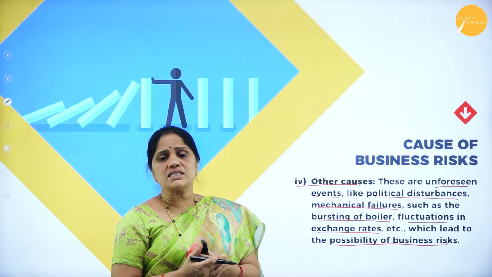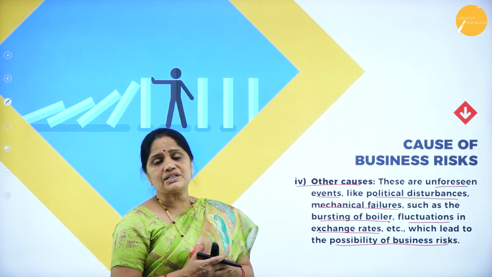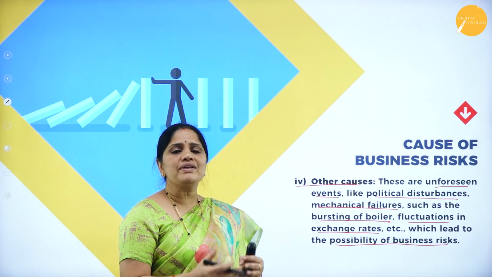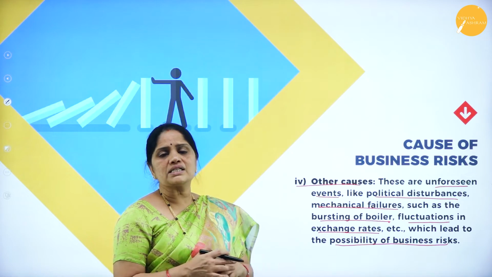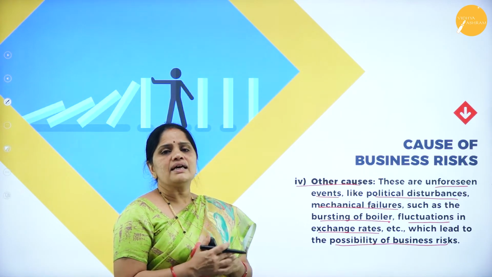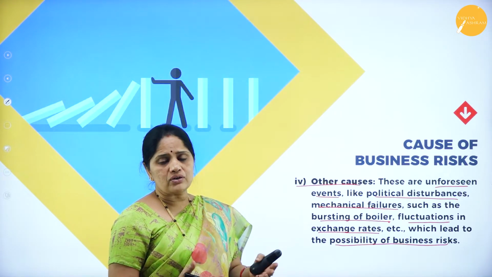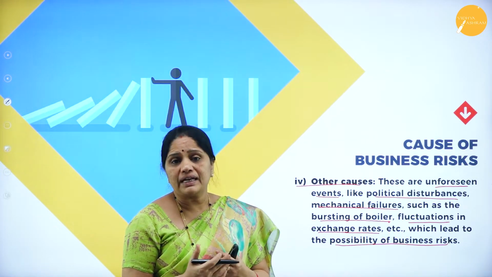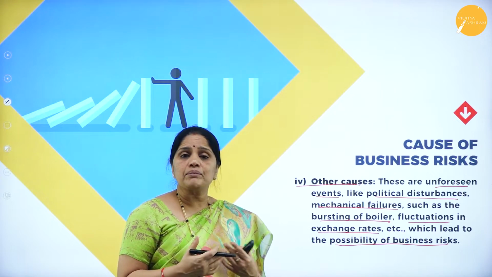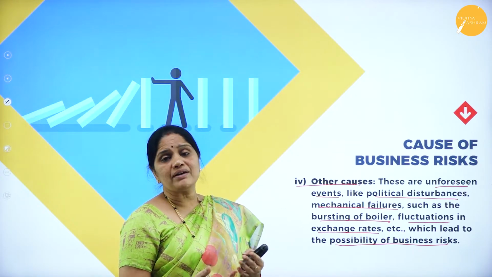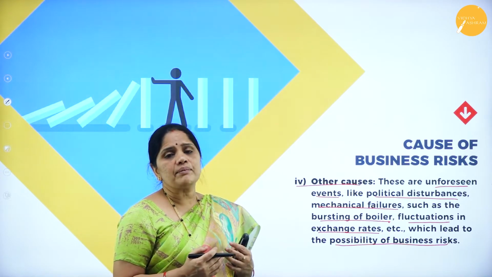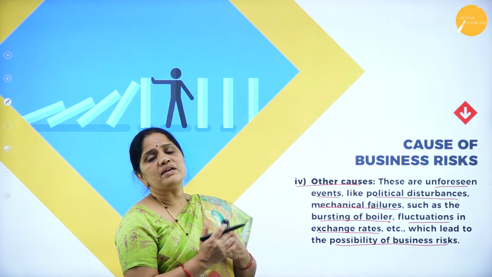If there is constant political unrest in the country, then the businesses will have to suffer because people will not come out of the house. They will be too scared to come out with the fear of any riots or strikes taking place on the road, or they may be scared of chaos on the road. So that is why they will not come out at all.